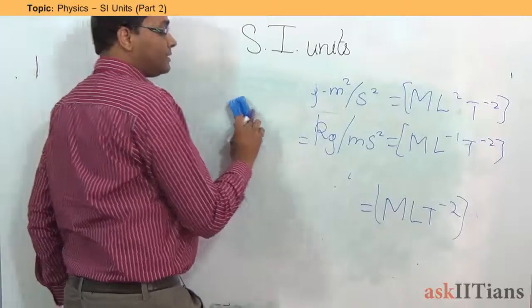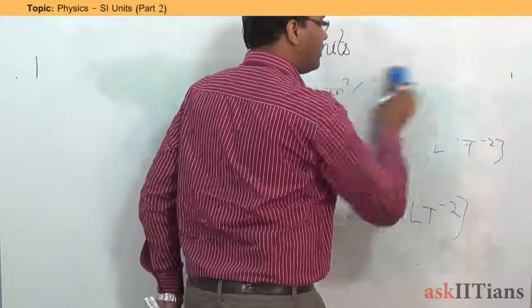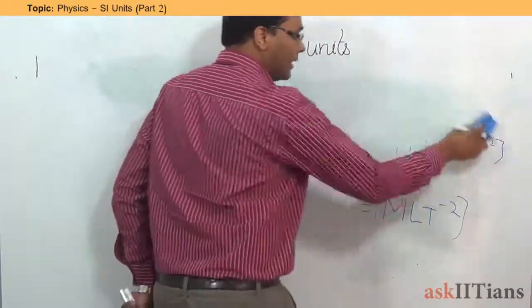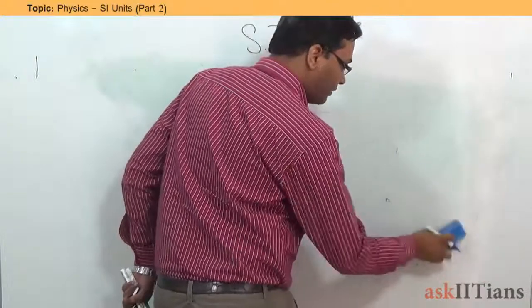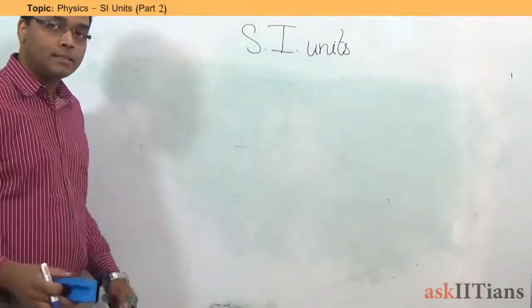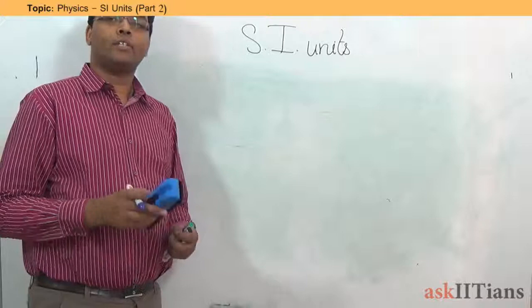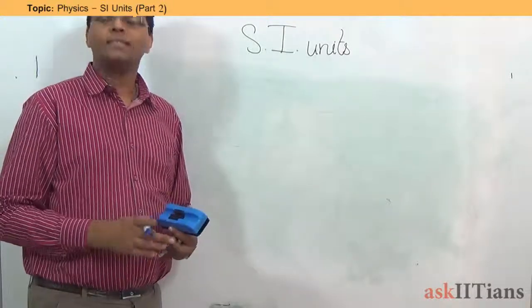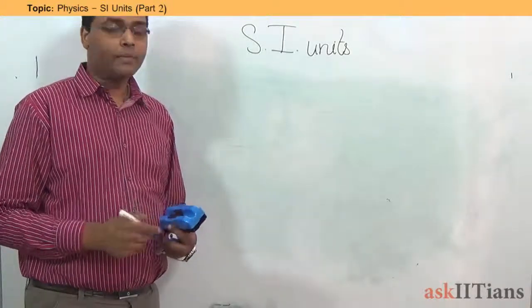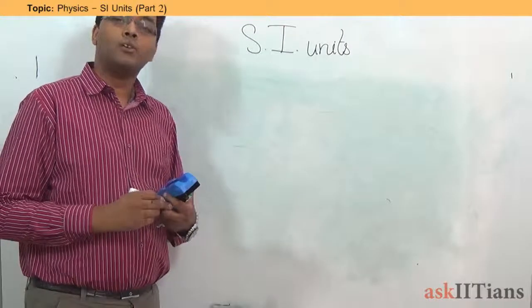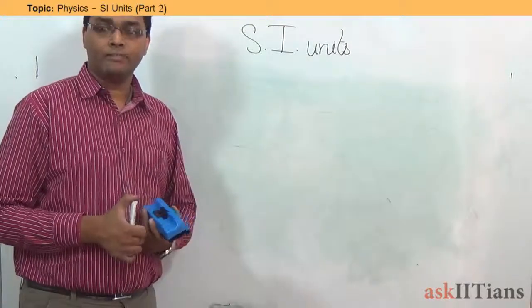Obviously, we'll be discussing some more about dimensions later on, but as of now, we have till this particular point. Hopefully, it is clear till this point. Next thing we'll be doing is the scalars and the vectors, and I'll be giving you a brief about how to play around with the dimensions as well. Thank you.